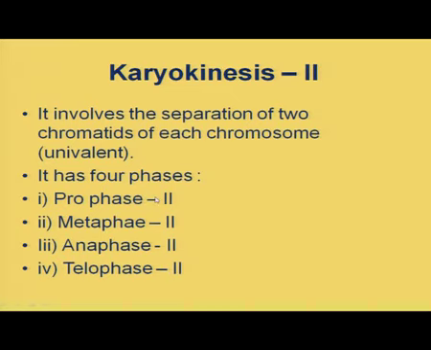The 2 indicates the second nuclear division, since all these stages, prophase, metaphase, anaphase and telophase, belong to the second nuclear division. So, it is written as prophase II, metaphase II, anaphase II and telophase II.